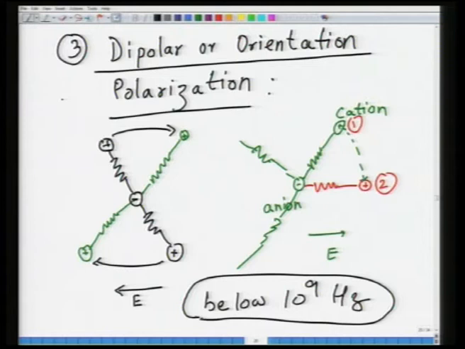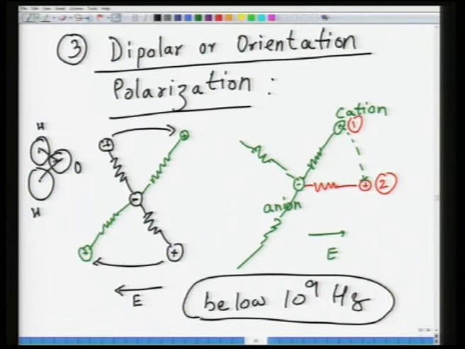dipoles. This happens in solids which first of all have permanent dipole moments, for example materials like water and any other polarizable solid which has a permanent dipole moment. The water molecule would be something like this: this is, let us say, hydrogen, and this is oxygen.